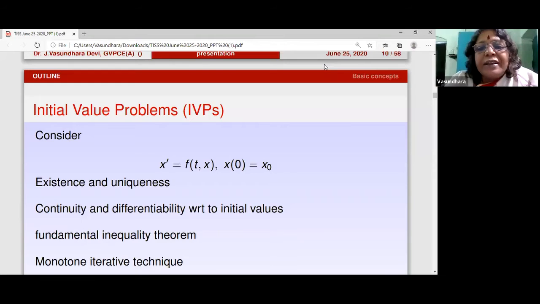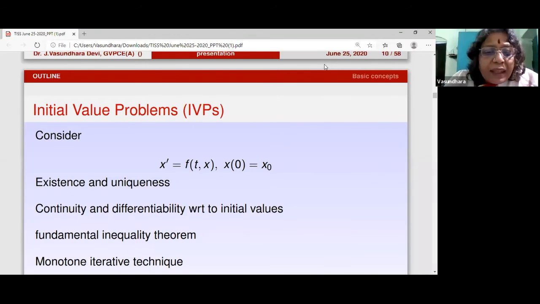But I have just written it because basically I'm doing the complete setup. So I wrote it in this fashion. Now, once you have the stability, then there is a Lyapunov approach where you talk about studying the equilibrium of the solution or stability of the solution without knowing what the solution is.